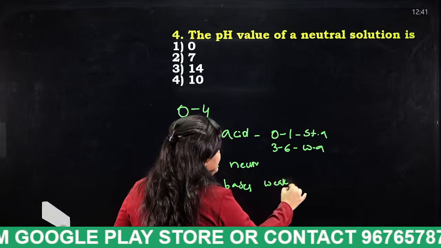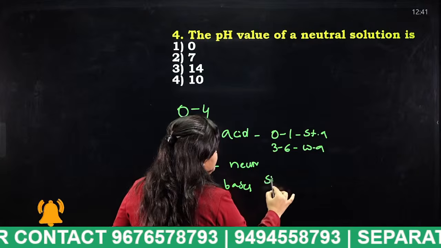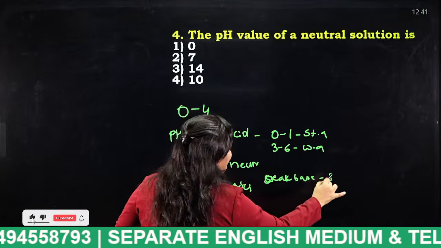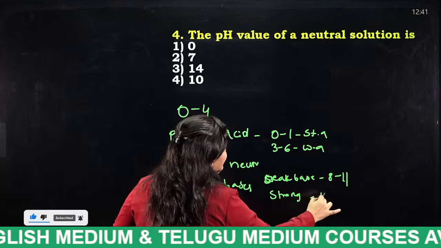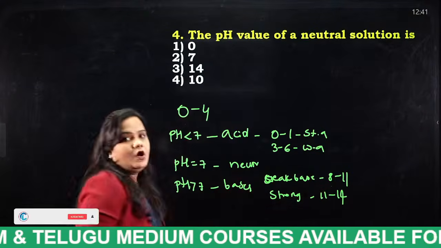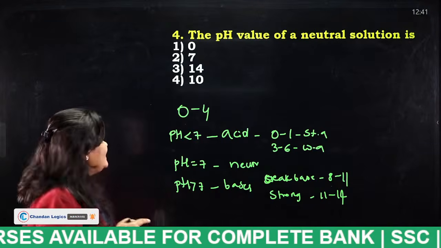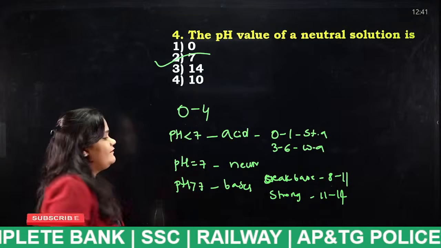A weak base is nothing but pH 8 to 11, and a strong base is nothing but 11 to 14. So what is the answer for this question? The pH value of a neutral solution is 7. Very good.